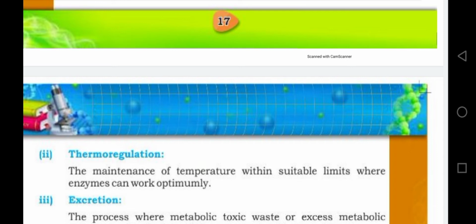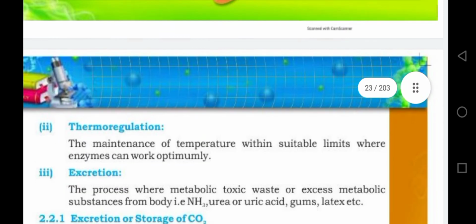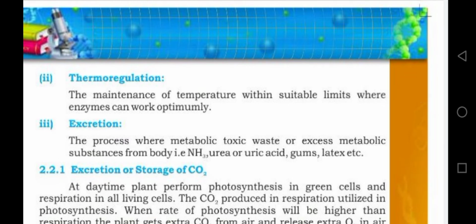The maintenance of temperature within a suitable limit where enzymes can work optimally, because all the enzymes get active at certain limit of temperature. That's why thermoregulation is necessary. And the last aspect is excretion.